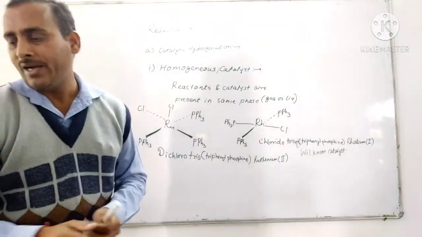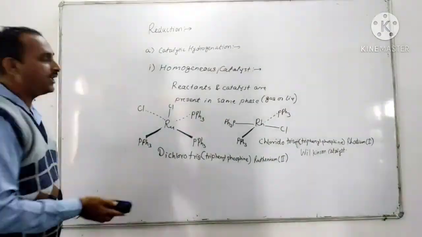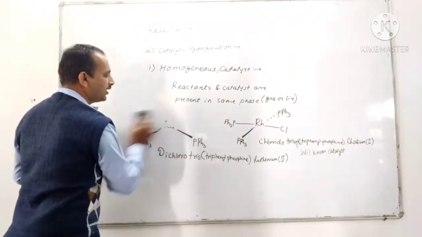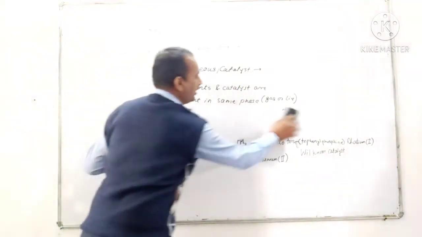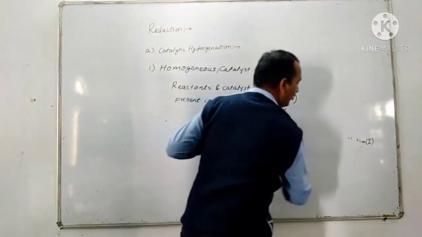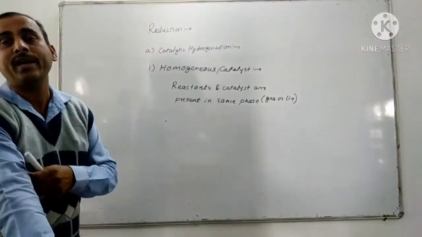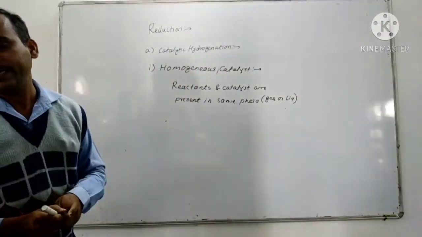Now another type of catalyst, that is Crabtree catalyst. Okay, these are the two, ruthenium and rhodium catalyst. Another third type of the catalyst is the Crabtree catalyst.